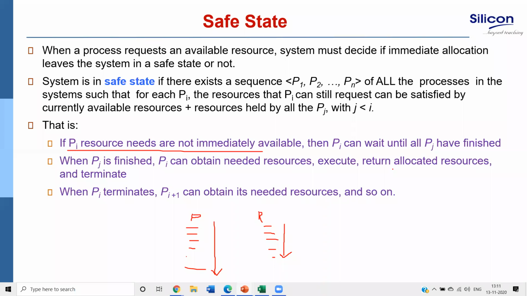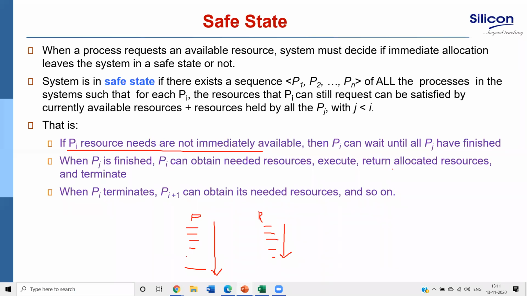When Pj finishes, Pi can obtain the needed resources, execute, return allocated resources and terminate. When Pj finishes, it returns whatever it held, so that Pi can start its execution, and when it finishes it returns all the resources, so that another process Pi plus 1 can execute.